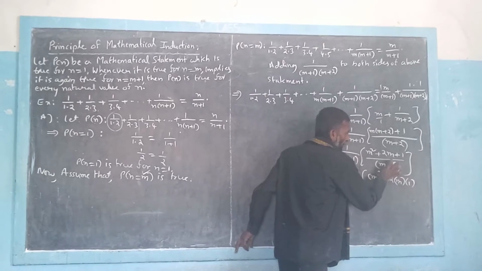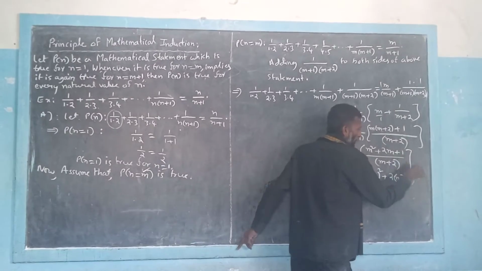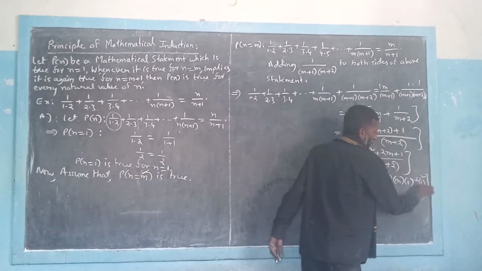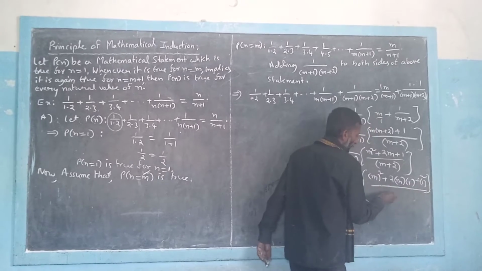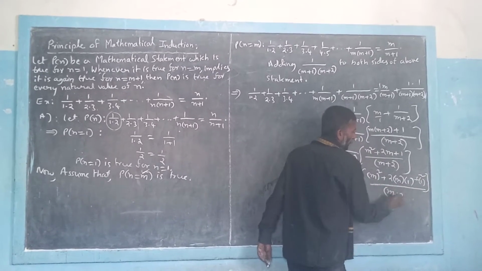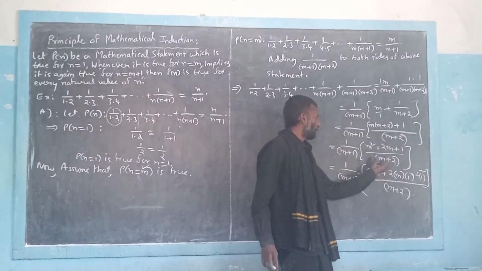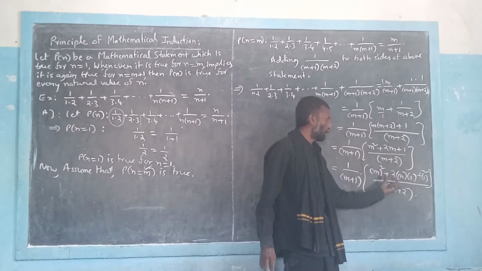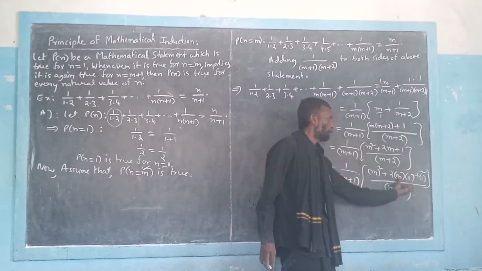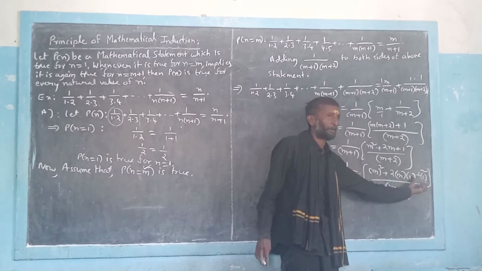2 into m into 1 it is 2m only. And the last term can be written as 1 whole square divided by m plus 2. So why am I doing that? Clearly this m square plus 2m plus 1 takes the form of a square plus 2ab plus b square. We can write it as a plus b whole square.